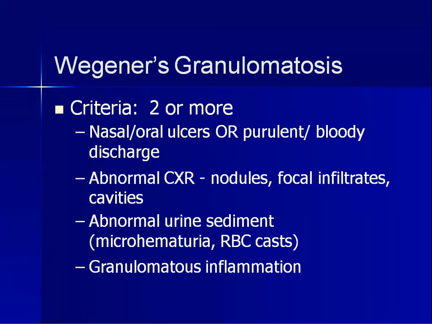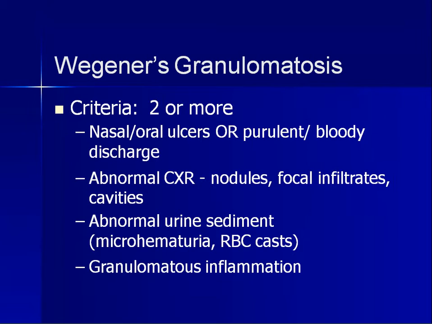There should be presence of 2 or more of the following: nasal or oral ulcers or purulent or bloody discharge, or an abnormal chest X-ray, that is nodules, focal infiltrates and cavities, or abnormal urine sediment, that is microhematuria and RBC casts, or granulomatous inflammation.